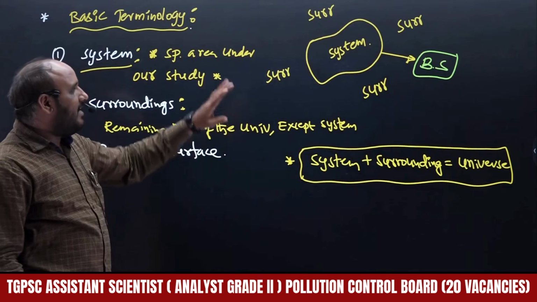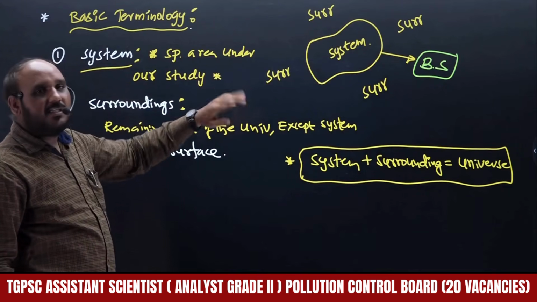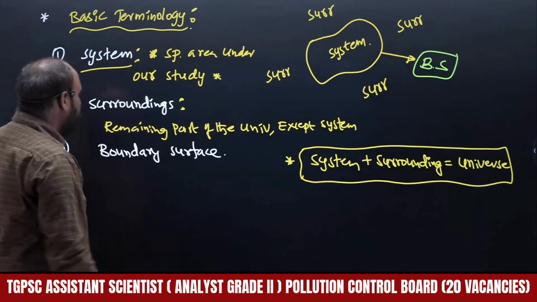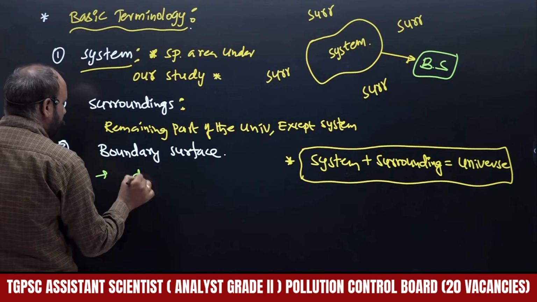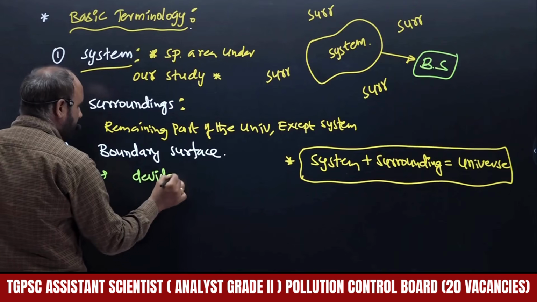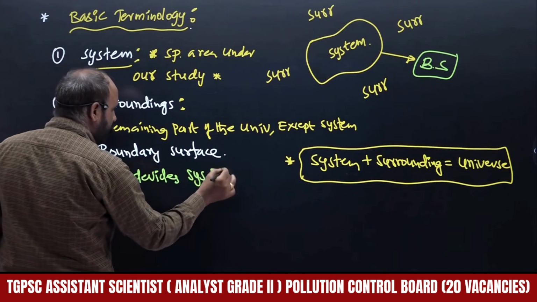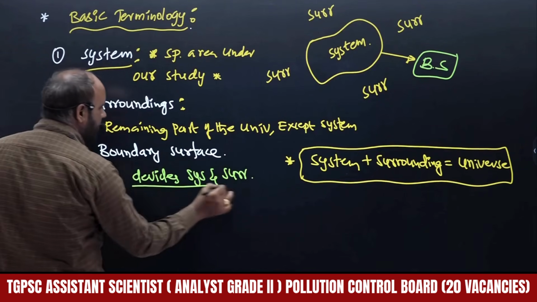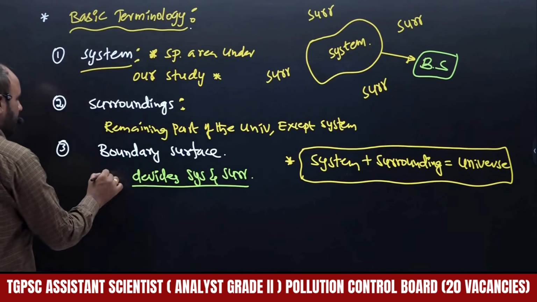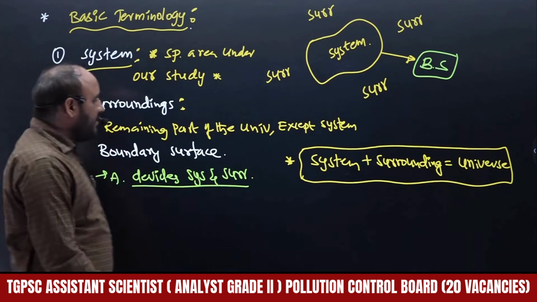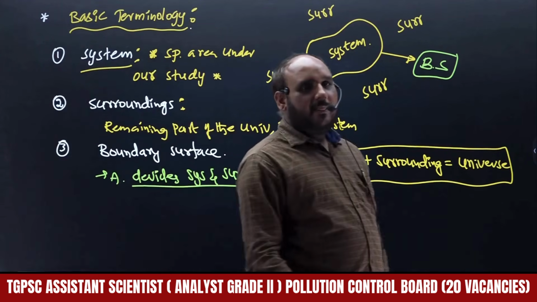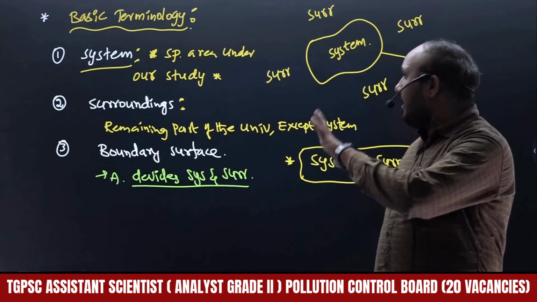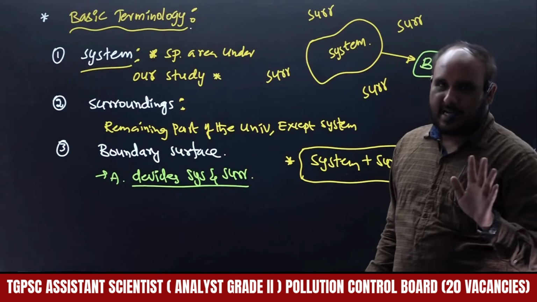So that area which divides system and surroundings is called boundary surface, right? The area which divides system and surroundings is called boundary surface, right? So that is the terminology.